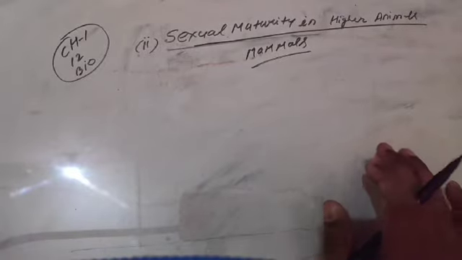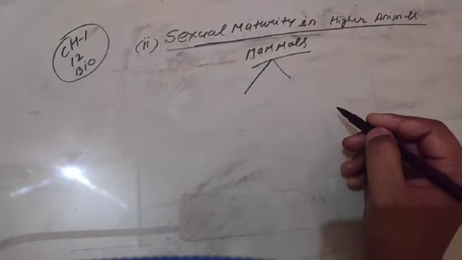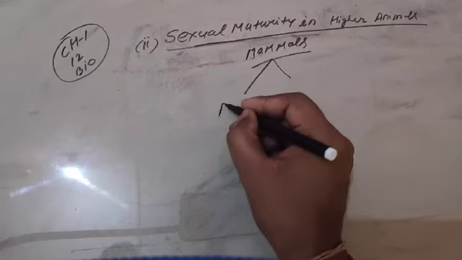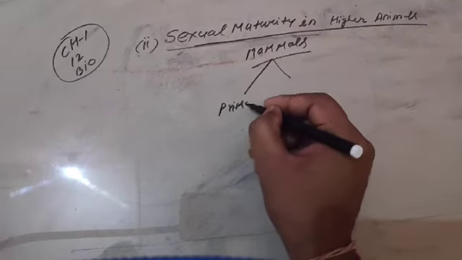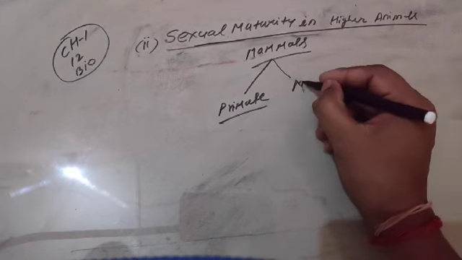Now back to the category of mammals. Listen carefully. How are mammals categorized and what is their specific reproductive phase? Mammals are either primate or non-primate.